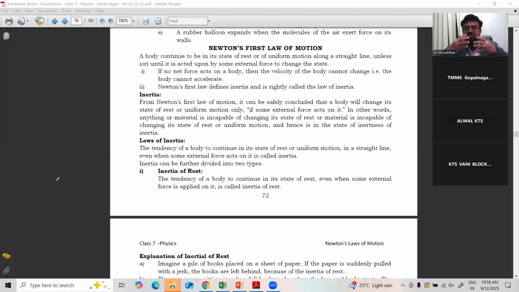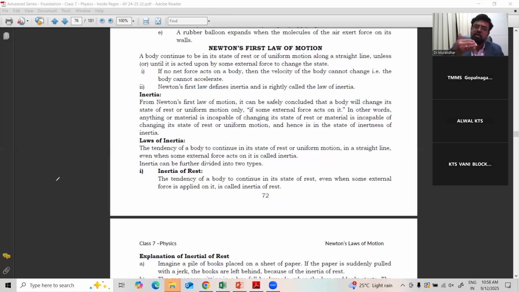Why? Because you are sitting in the bus at rest. To make your body come from rest to motion, you need to apply some force. But as he started suddenly, we don't know that happen. The bus is starting, so we feel a jerk in the backward direction.